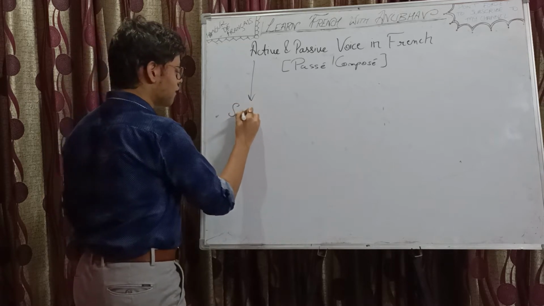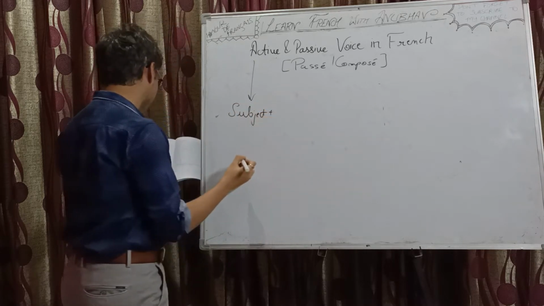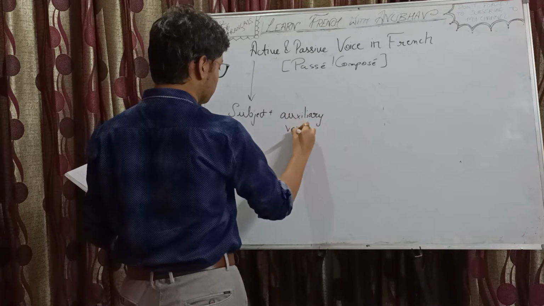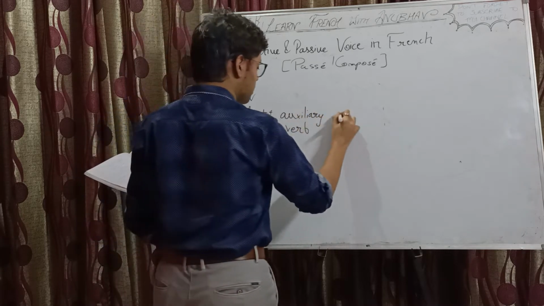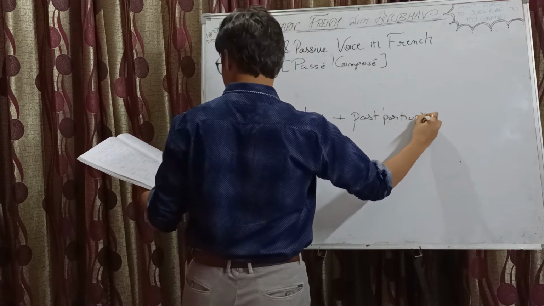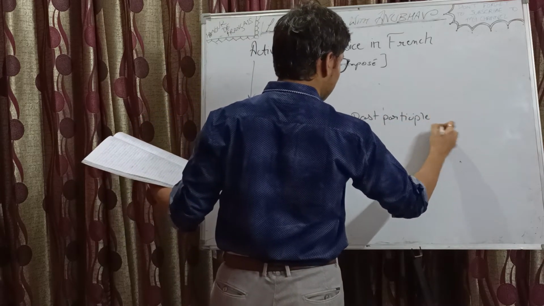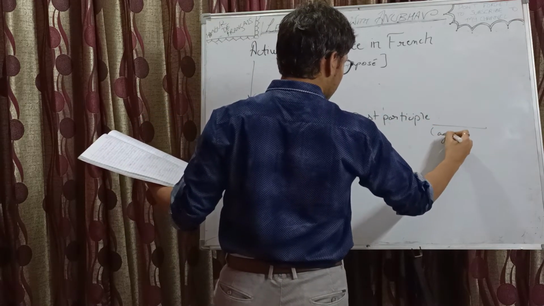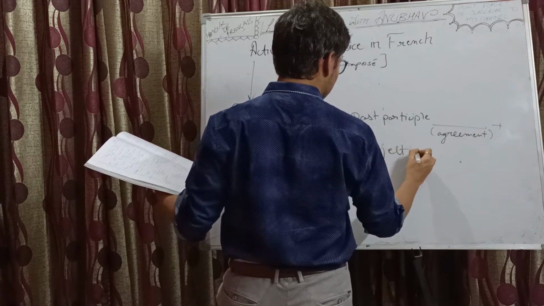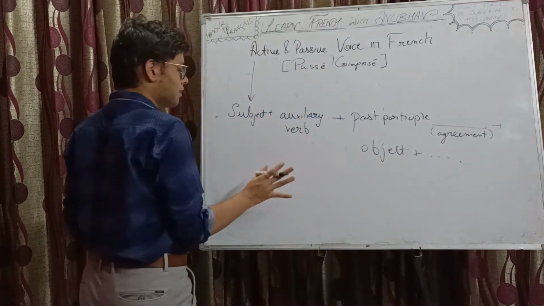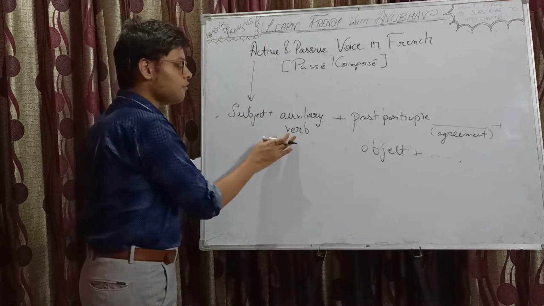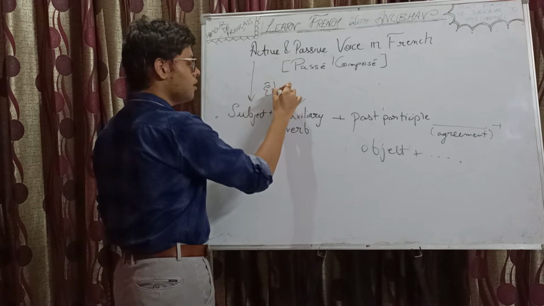So in active voice in passé composé we have the subject plus auxiliary verb, plus past participle, and then followed by the agreement, if applicable, then the object and the rest of the sentence. Right, so this is an active voice sentence. In passé composé, we have the auxiliary verb, right? Auxiliary verbs are two. We have être and avoir.